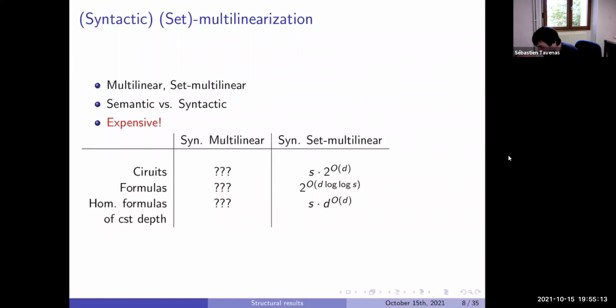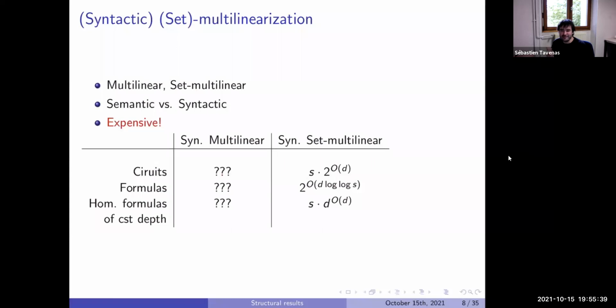In fact, if you want to transform our circuit into multilinear or set multilinear, it's expensive. And for multilinear, I don't know if there is some way. I searched a bit and saw nothing interesting. For syntactic set multilinear, in general, we have a blowup of 2 to the d which appears. When I try the construction for multilinear, we also have a blowup of 2 to the d.